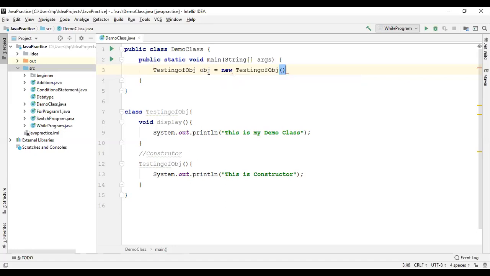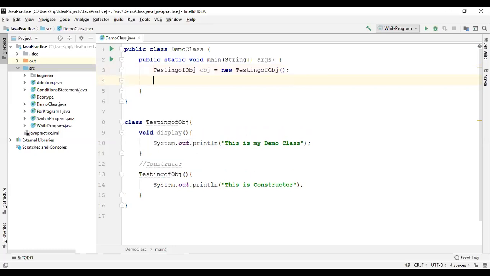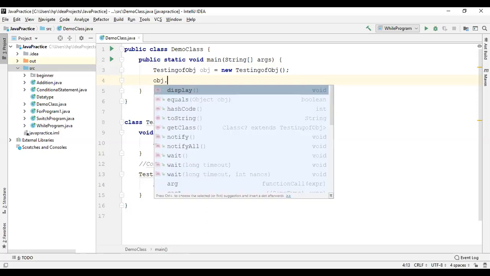I have created the object for this class, and that object name is obj. By using obj I can call the display method: obj dot display.